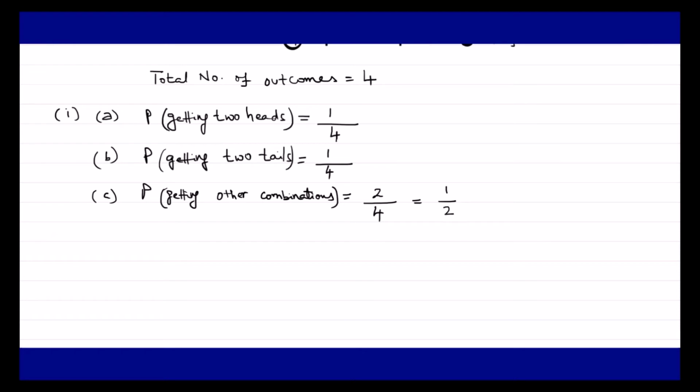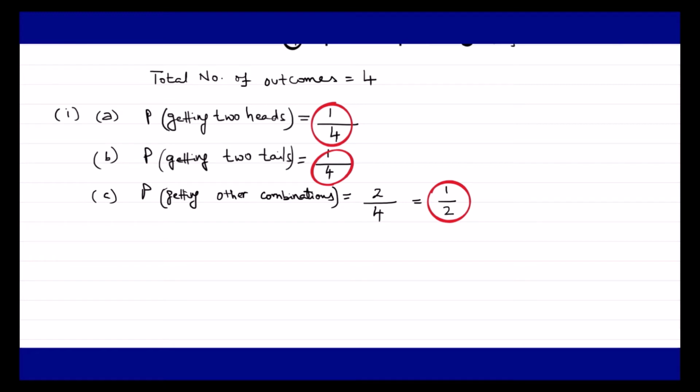So guys, what we observed here are our outcomes: 1 upon 4, which is the probability of getting 2 heads; 1 upon 4 again, the probability of getting 2 tails; and 1 upon 2, the probability of getting other combinations. Now guys, do you see anything like 1 upon 3 from these outcomes? No, we do not see any of the outcomes as 1 upon 3. So what can we write in our concluding answer?